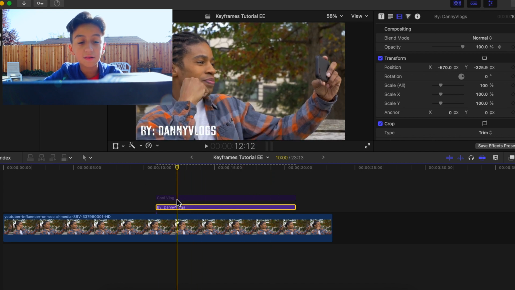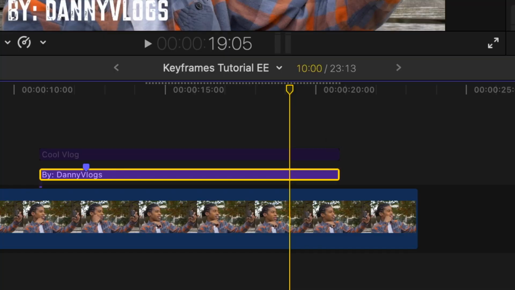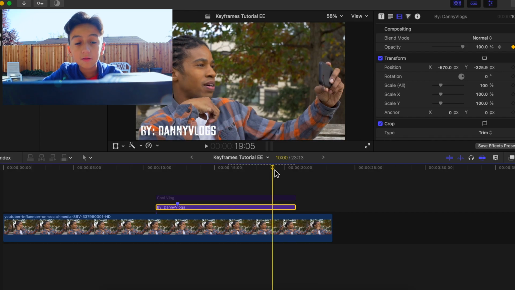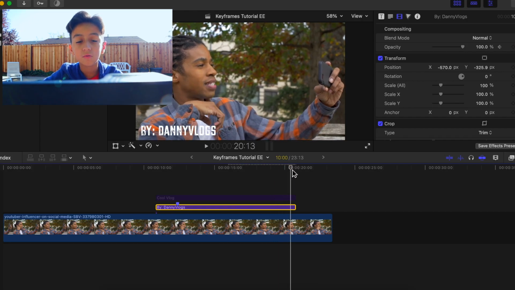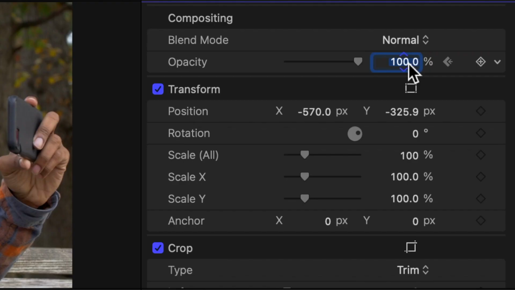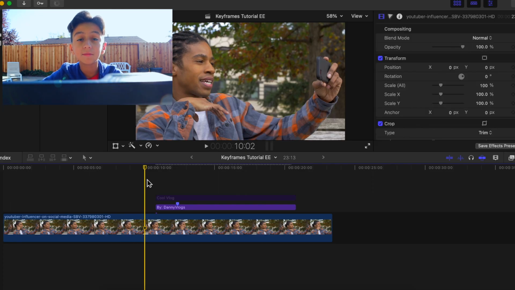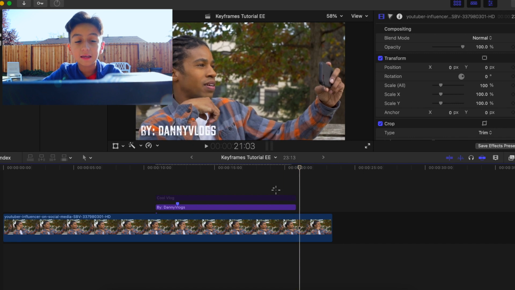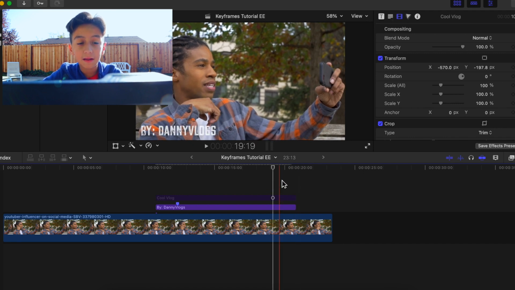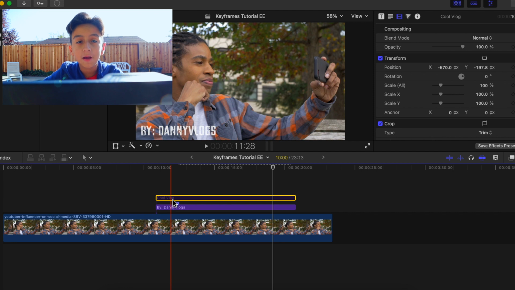As you guys can see, we started it right here and it started right there. So press M to add a marker so you remember, to keep the animations looking very clean. Go about right here where you want it to start fading out. Add a keyframe since that's the point you want it to start when you're ending the animation. Go to almost the end of the animation, but not quite, just about right here, and change it back to 0. So now we went from something that pops up really weird with no motion to this. You can see from where we added the keyframe at the end, that's where it starts disappearing like this. So that's one type of animation you can do.